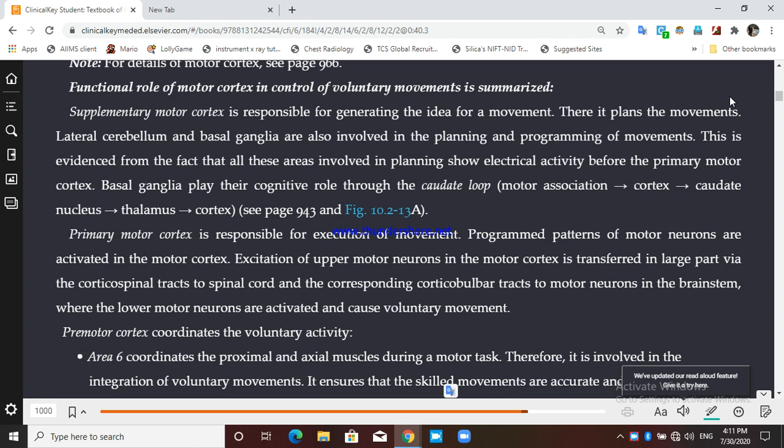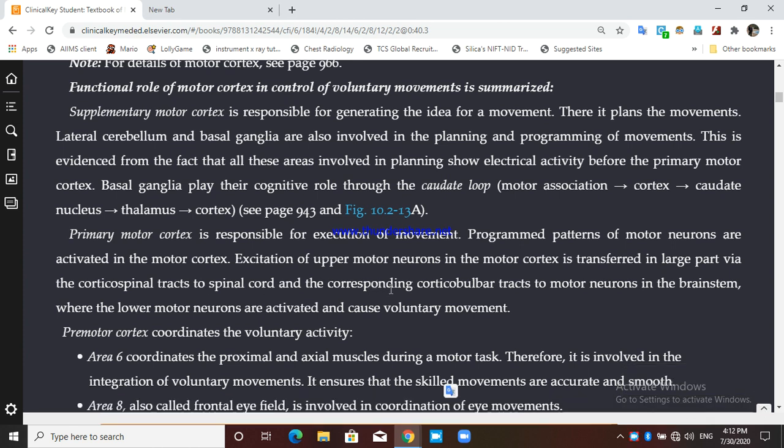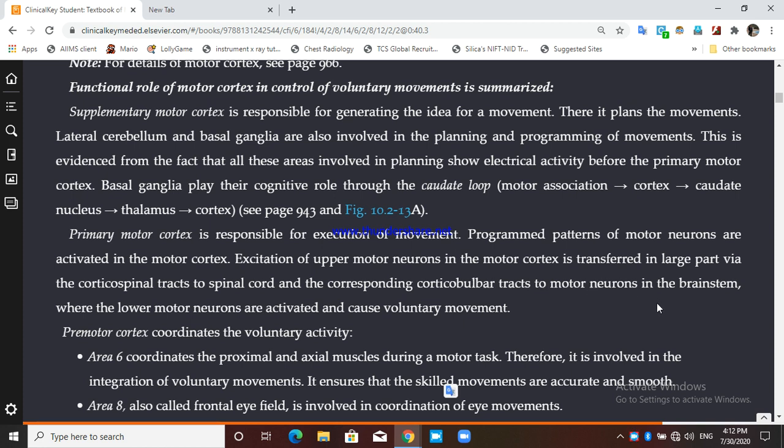Excitation of the upper motor neuron in the motor cortex is transferred in a large part via the descending corticospinal tract to the spinal cord and the corticobulbar tract to the motor neurons in the brainstem. This is the site where your lower motor neurons are activated, and after that the alpha motor neurons cause the effector muscle to do a voluntary movement.